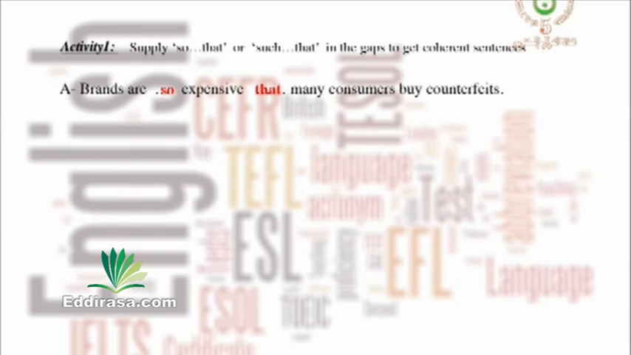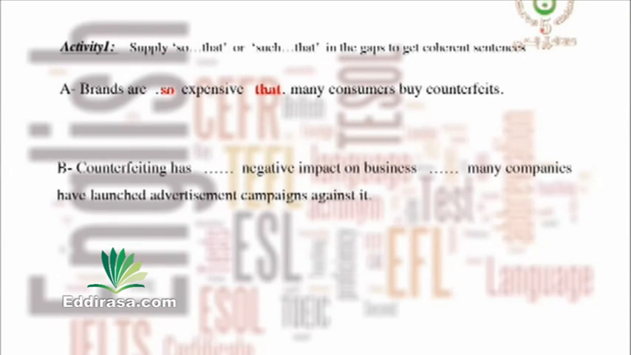Second sentence. Counterfeiting has a gap negative impact on business. A gap, many companies have launched advertisement campaigns against it. Now, what do we have between the two gaps? Right, this time we have a noun phrase, negative impact on business. So what do we use? Yes, this time we use such that. So the sentence is, counterfeiting has such negative impact on business that many companies have launched advertisement campaigns against it.